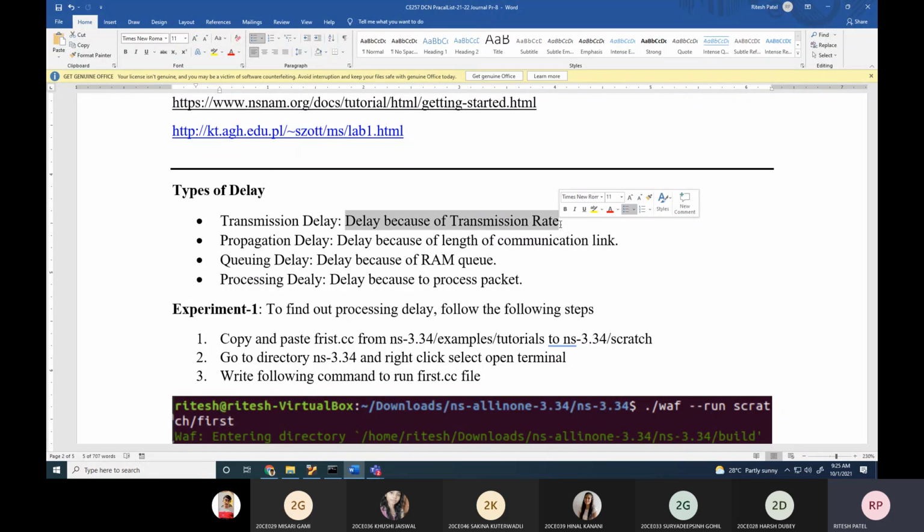Okay. Can anybody tell me what transmission delay depends on? Bandwidth or the speed of the NIC card. Yes. If the speed of the NIC card is 10 Mbps, let's say 10 bits per second, what could be the transmission delay? It is the number of bits transmitted per second, so 1 by 10 second. Transmission delay depends on this parameter, bandwidth.